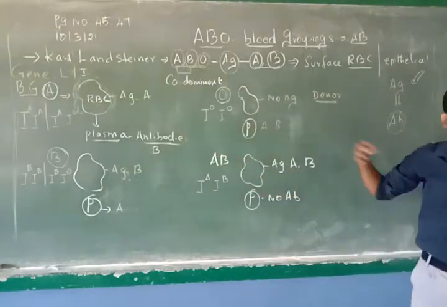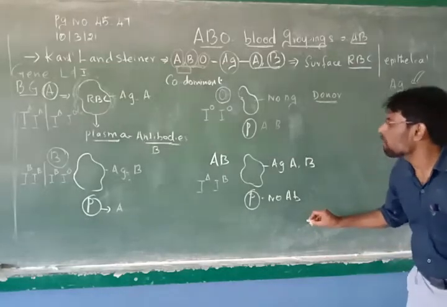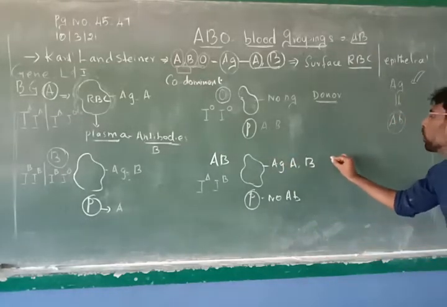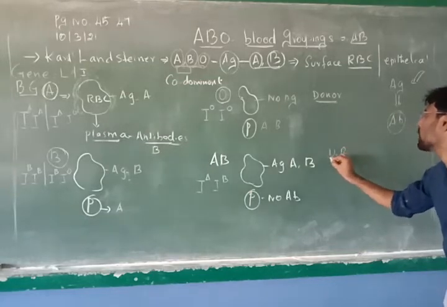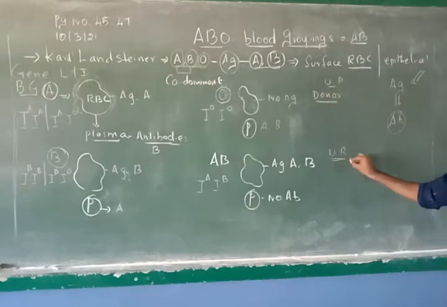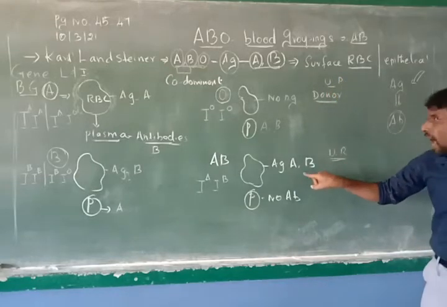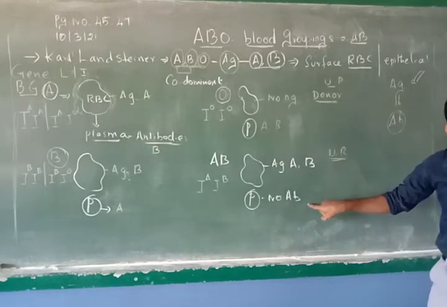Okay, because if I am an O blood group, if I don't have any antigen at all, that means it is not going to affect you. Is that clear? No clumping will take place. At the same time, AB blood group is called universal recipient. Universal recipient means they have the antigens, but they don't have the antibodies.